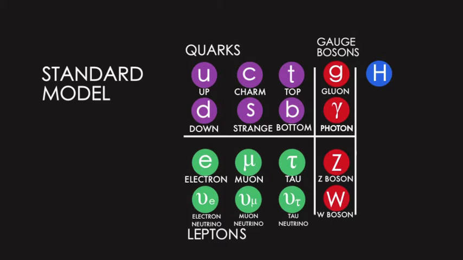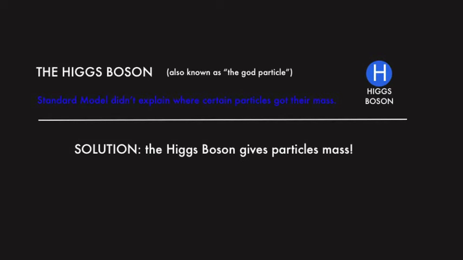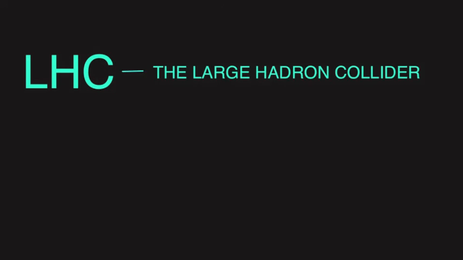Last, there is the Higgs boson. The Higgs was theorized in the 1960s because the standard model didn't explain how certain particles got their mass. The Higgs gives particles their mass, and without it, atoms wouldn't form and life would not be possible. But we couldn't prove the existence of the Higgs boson until nearly 50 years later, when we completed the construction of the largest experiment in the world, a particle accelerator called the Large Hadron Collider, or LHC.